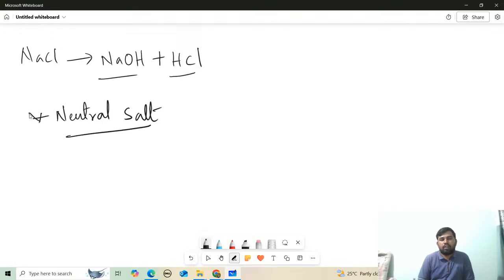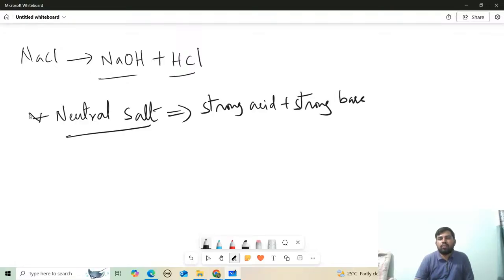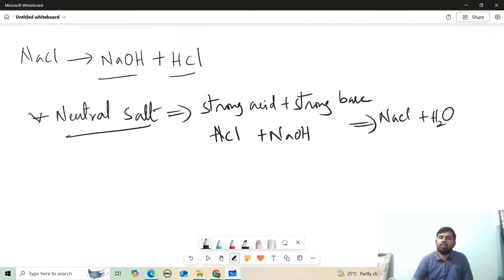Neutral salt is the result of strong acid plus strong base. You can take an example: strong acid is HCl and strong base is NaOH. So what is the result? The result is NaCl plus H2O. So you see here, NaCl is what salt? It is a neutral salt.